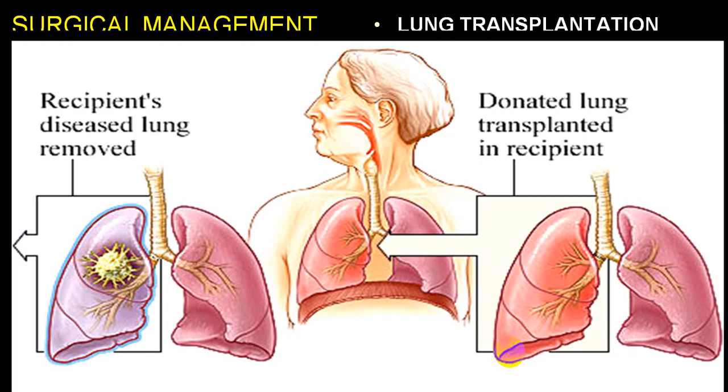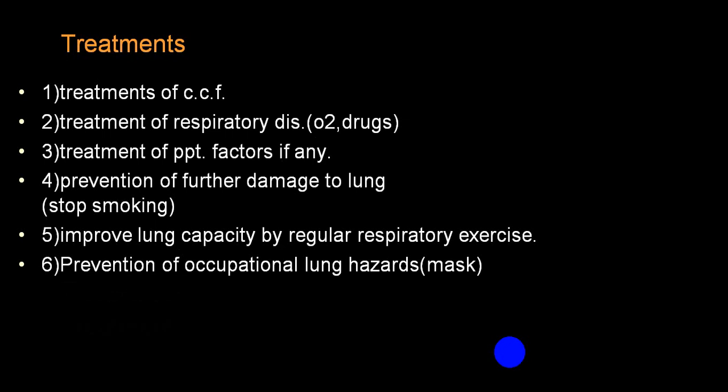The last resort is surgical intervention, where you can go for total lung transplant or one-sided lung transplant, etc. So, combining together: treatment of congestive cardiac failure, treatment of the basic respiratory disease, treatment of precipitating factors, prevention of further damage to the lung by stopping smoking, reducing exposure to pollutants, improving lung capacity by regular respiratory exercise, and decreasing lung hazards by prevention.